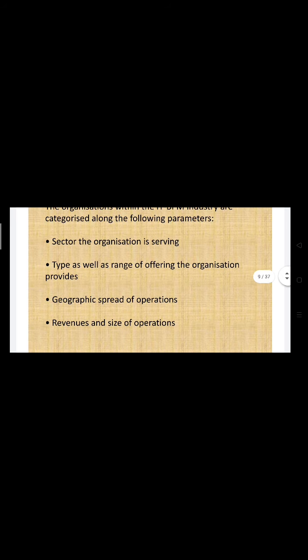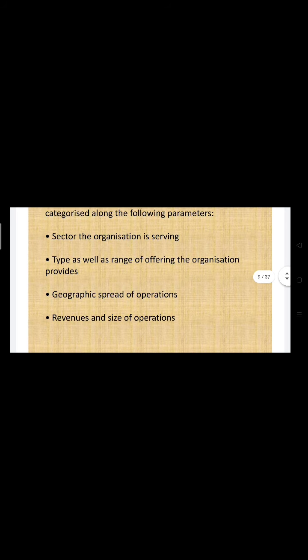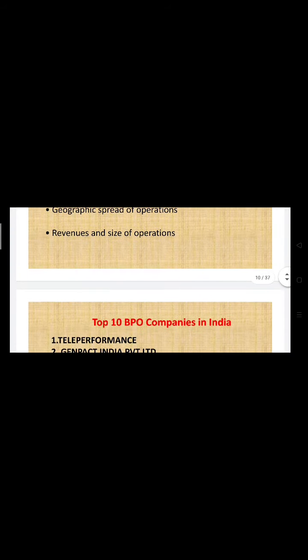Is it a small or a big type of organization, right? And how geographically that business is spread, like whether it is within the country or all over the world. Revenue and size of operation. What are the profits, what is the revenue, and what is the size of operation,